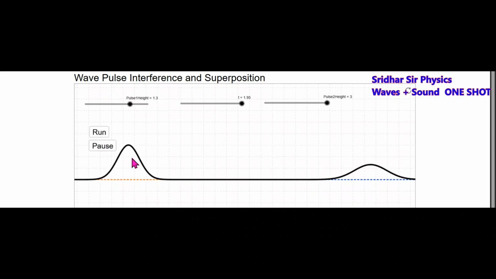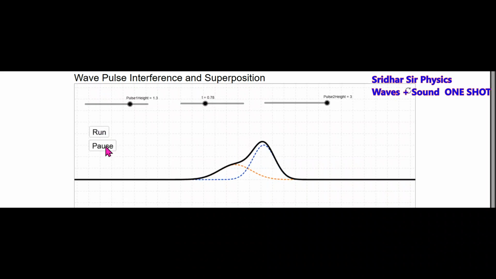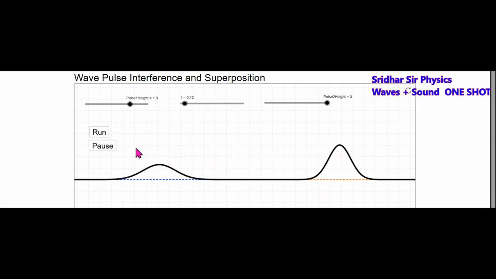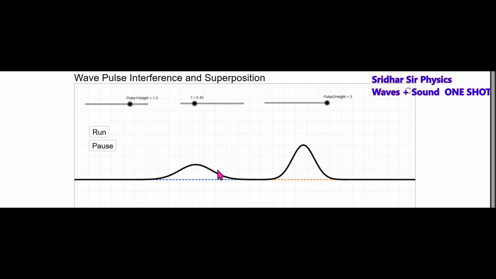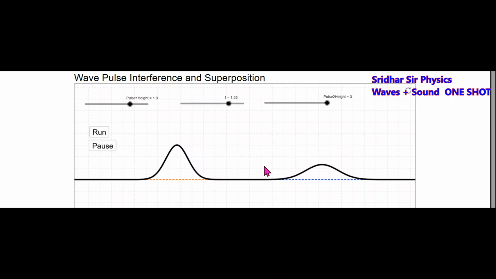No, there's a pulse 1, let's assume. There's a pulse 2. They'll approach each other. They're approaching. Now they'll undergo superposition. They'll cross each other like this, continuously undergoing superposition. This is one basic idea of how superposition takes place.